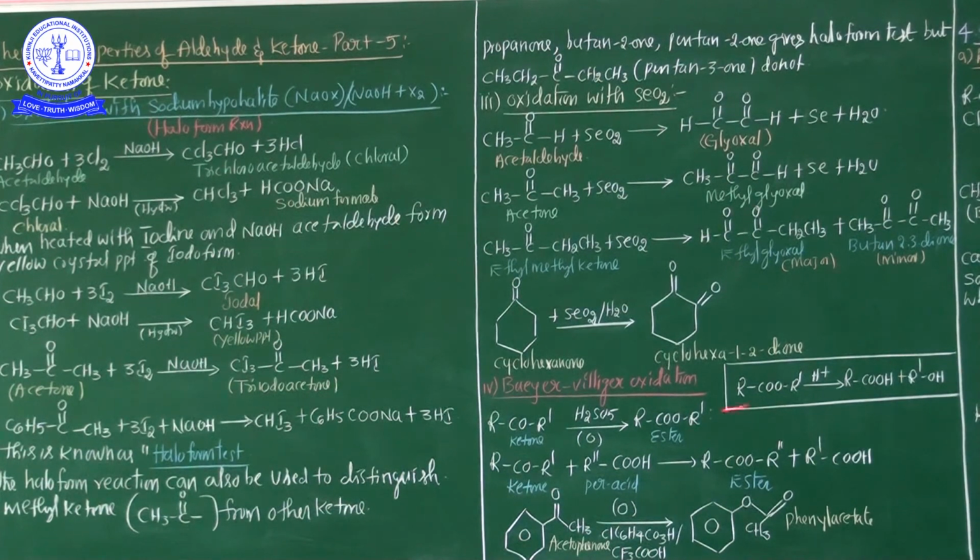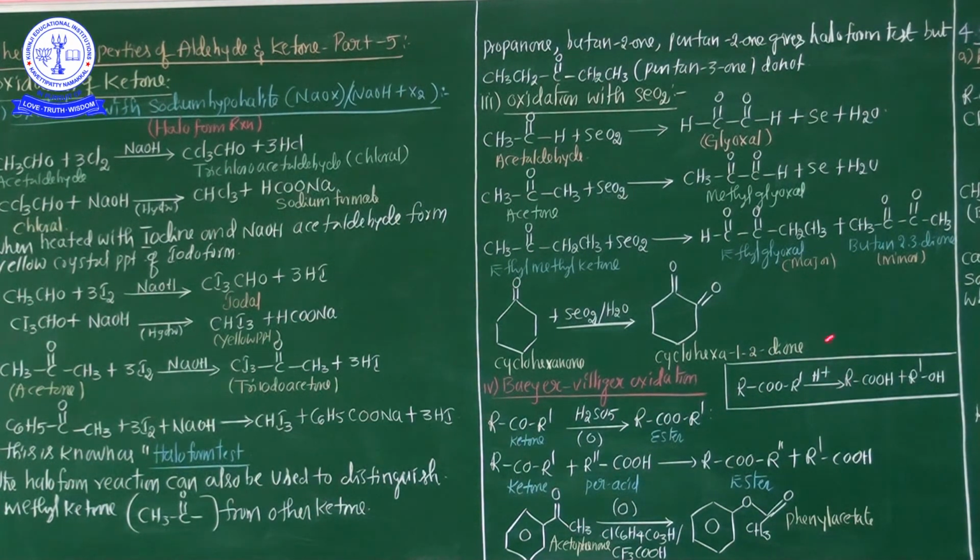This ester, again treated with H plus proton, finally gives carboxylic acid, and alcohol is also released. So ketones undergo oxidation with Caro's acid to give ester, and after ester is further treated with H plus, carboxylic acid and alcohol are obtained.